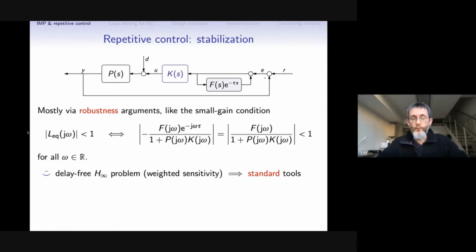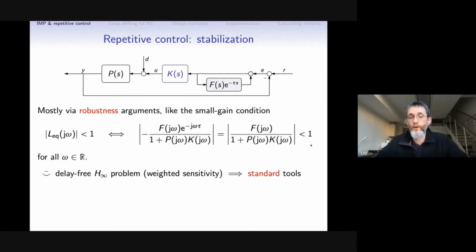Namely, if we consider this equivalent loop interpretation that we used before, if we guarantee that the loop gain is strictly contractive at all frequencies, then by the small gain arguments, we have closed loop stability, which means that we can try to design K in order to guarantee that the H infinity norm of this weighted sensitivity, which, by the way, does not depend on the delay, is strictly smaller than 1.